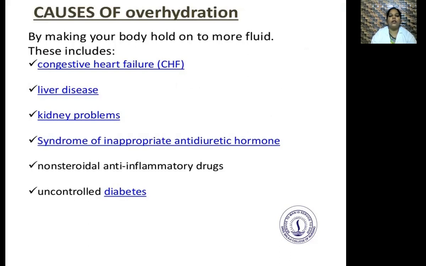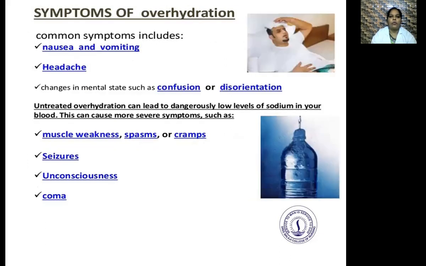These include congestive heart failure, liver disease, kidney problems, syndrome of inappropriate antidiuretic hormone, non-steroidal anti-inflammatory drugs, uncontrolled diabetes. So the common symptoms of overhydration include nausea and vomiting, headache, changes in the mental state such as confusion or disorientation.